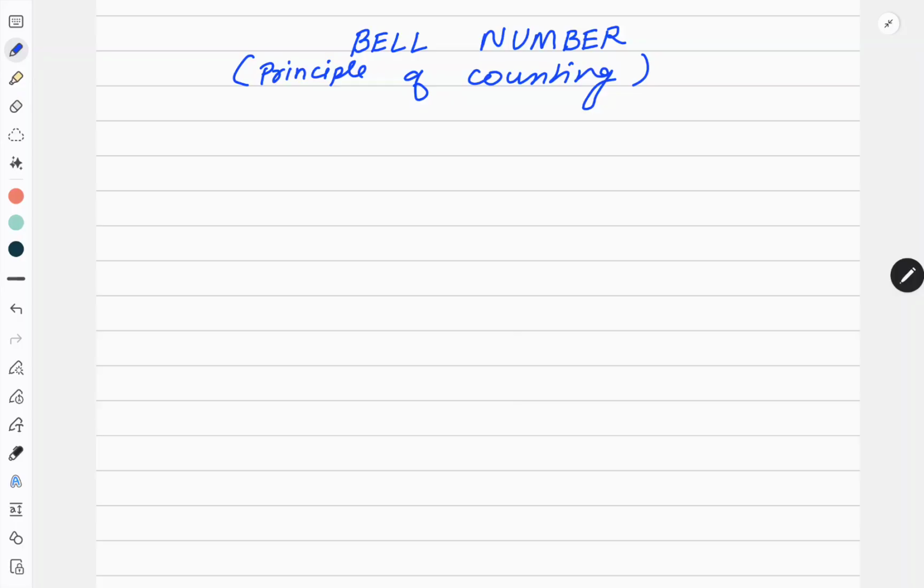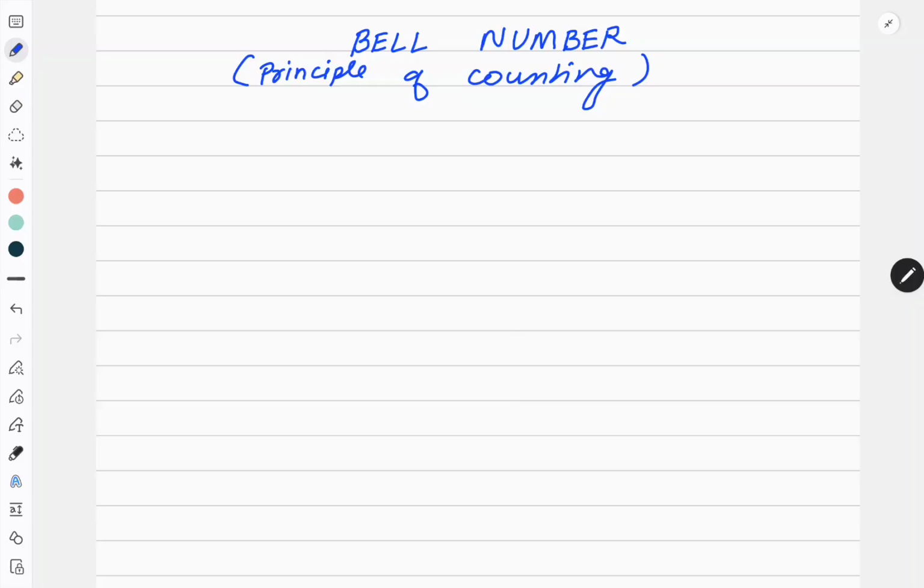Like if you have similar types of boxes, if you have different boxes, if you have a restriction that boxes can be repeated or boxes cannot be repeated, all that we discussed in the Stirling number. Now the second number is the Bell number. What exactly is a Bell number? To understand that, first you need to understand the meaning of partition.